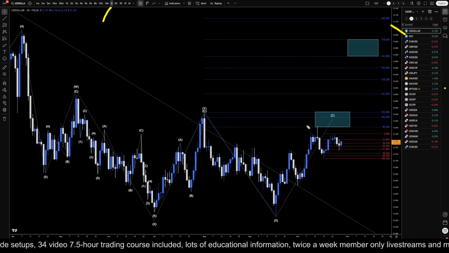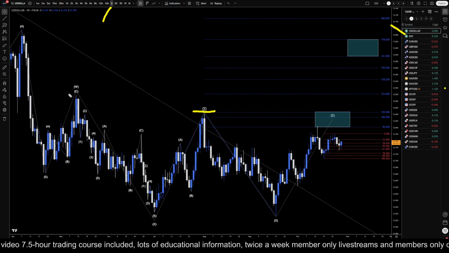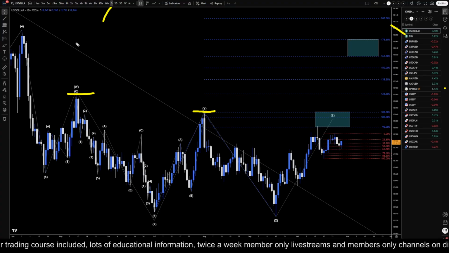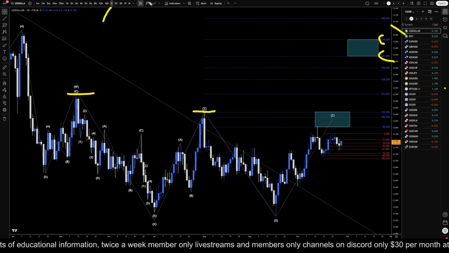I still think there's a pretty good chance this is going to go up and grab maybe even both of these highs, and it may even go all the way up to the 178, 161.8, especially on the weekly time frame. I think there's a better chance that the dollar is going to continue to be bullish, potentially even for the rest of the year.